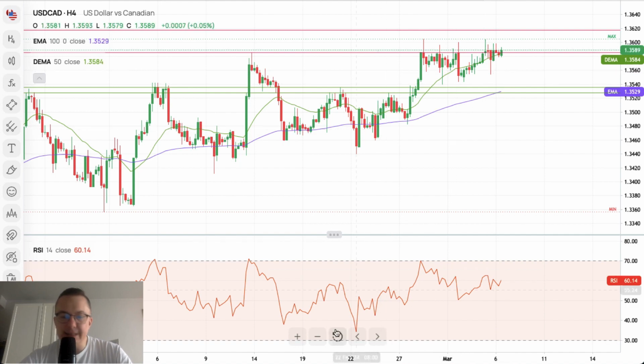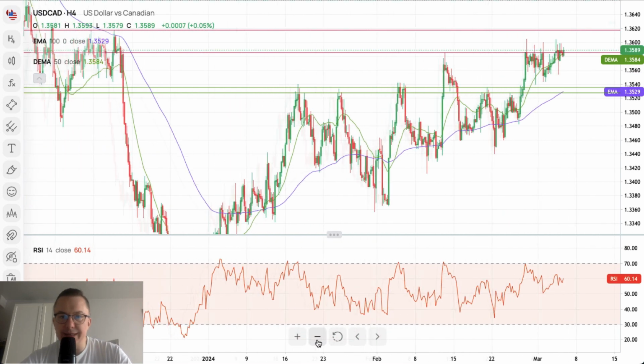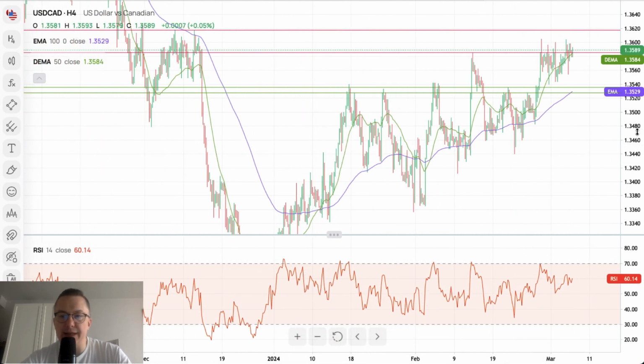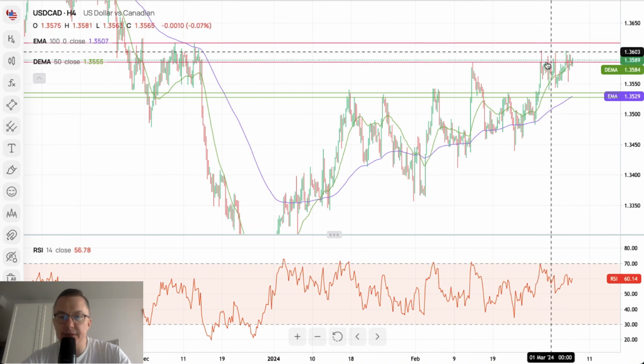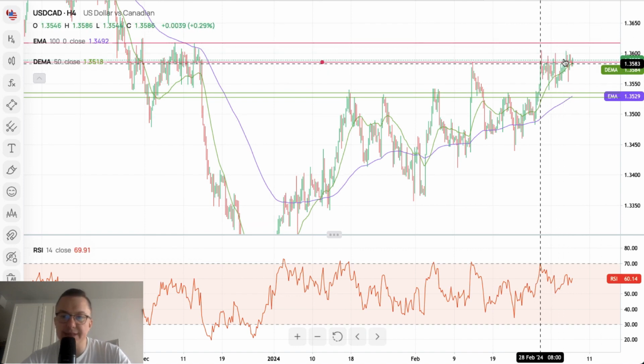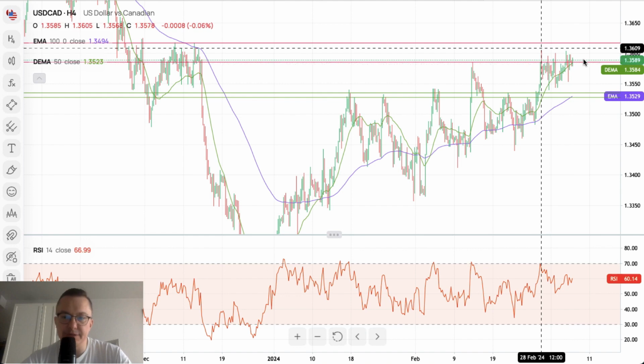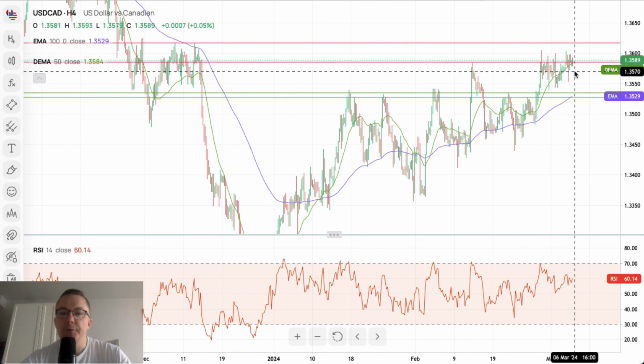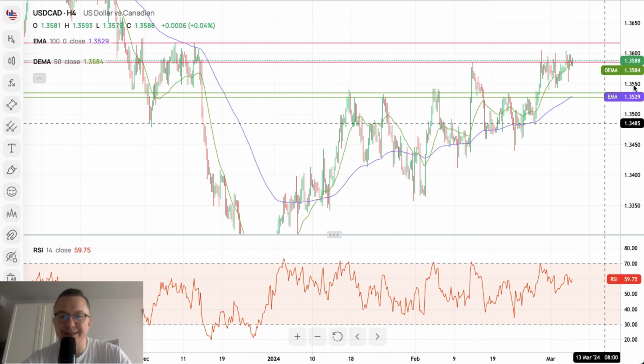We can clearly see, let me just zoom out, that this supply zone is a tough nut to crack for the bulls, because they cannot break above it, and they've been trying and trying to move higher. Nevertheless, it doesn't look like the market wants to break it before the Bank of Canada interest rate decision is announced.